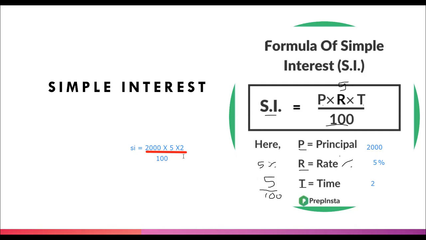Now how to remember this formula? Let's make another formula. The formula is simple interest is equal to P into T into R divided by 100. The 100 is divided by all three, P, T and R. So it will get cancelled. I guess you all know that.